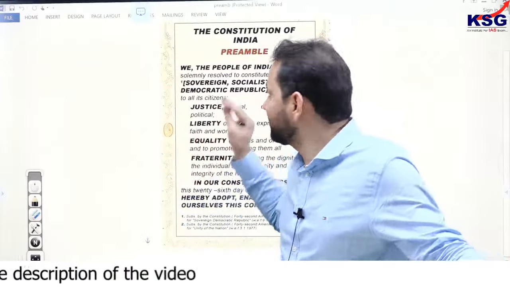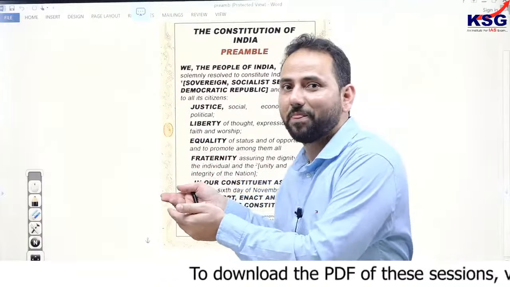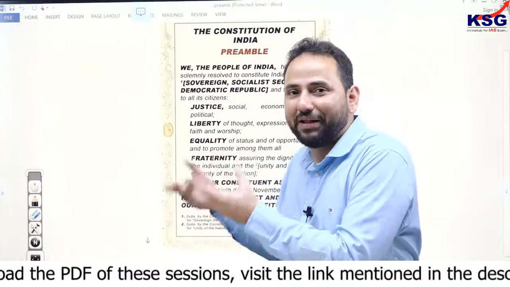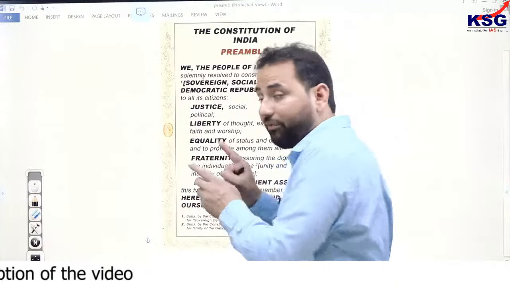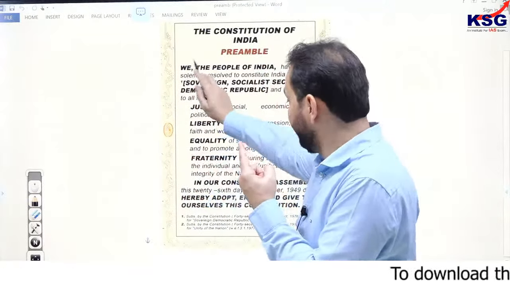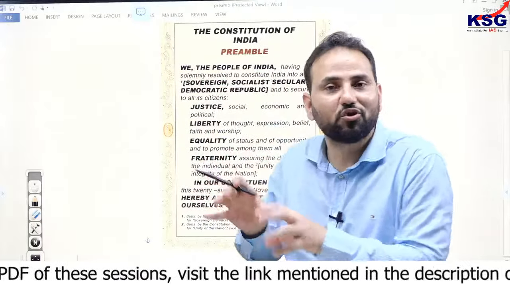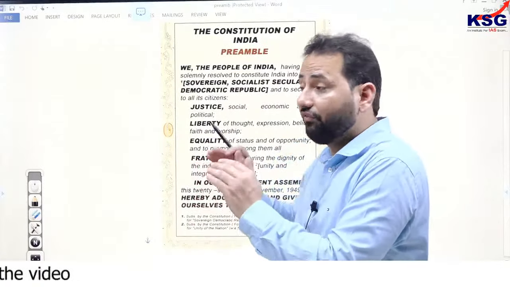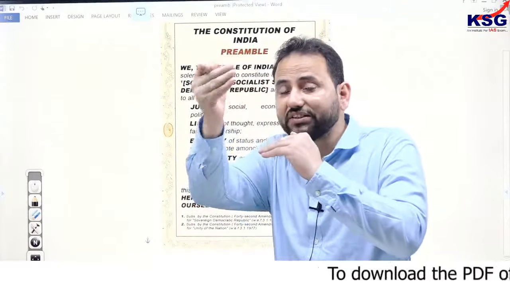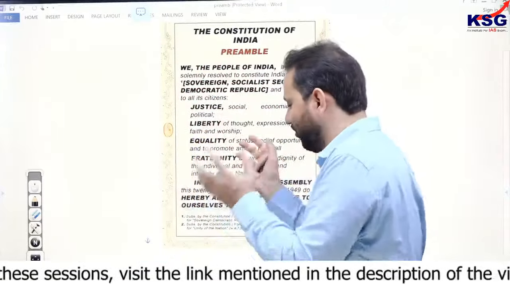So if the preamble is not justiciable, then what is the need of this preamble? How does the judiciary see this preamble and the other terms mentioned here? So from this term We to this term adopt and enact, all these terms need to be understood very clearly, and you will see that these philosophies will help you at every stage of this examination. This is all we have with reference to the preamble to the Constitution of India.